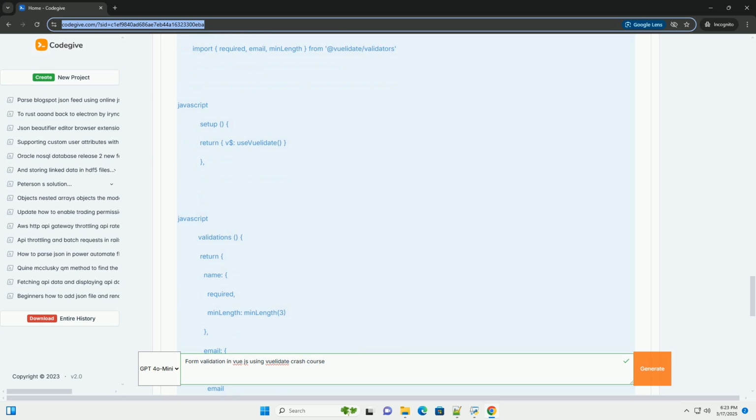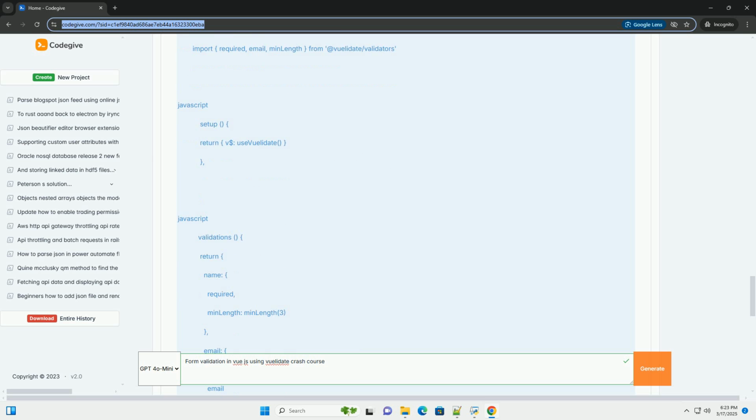Common issues and solutions. Validation errors not showing: make sure you're using @blur equals $v.fieldname.$touch to mark the field as touched. Double check that your v-if conditions are correct, v-if equals $v.fieldname.$error. Inspect the $v object in the Vue DevTools to see if the validation rules are being applied correctly.